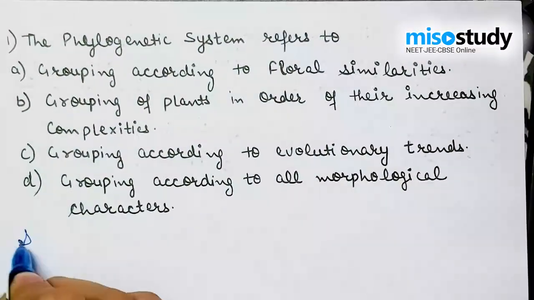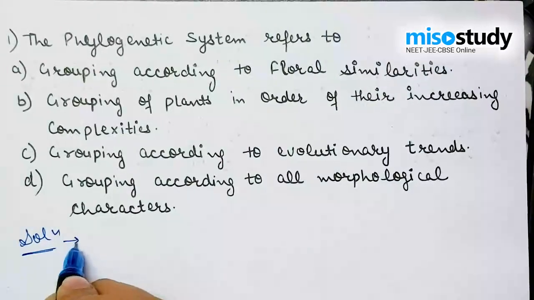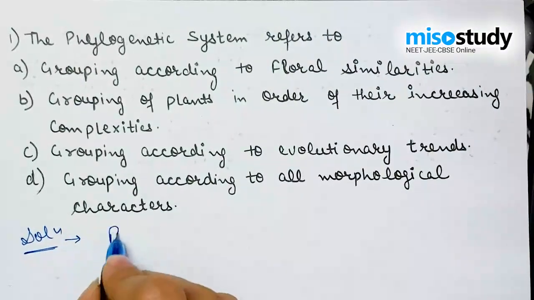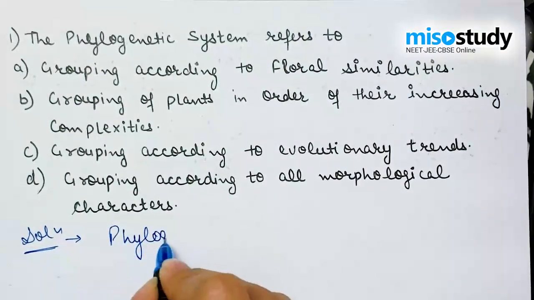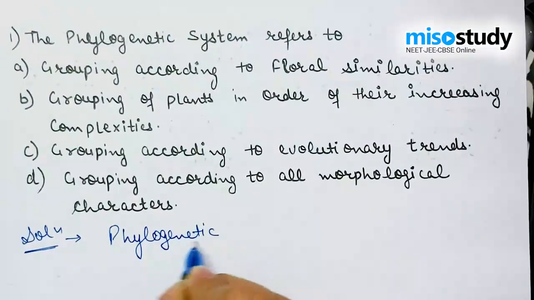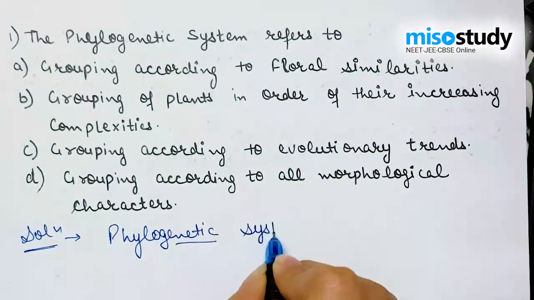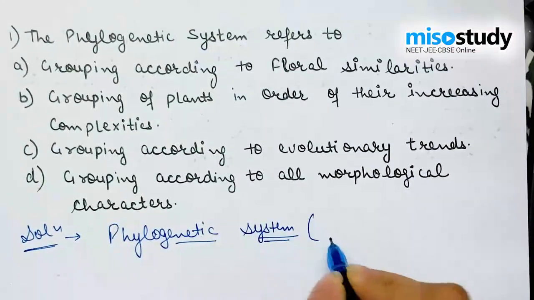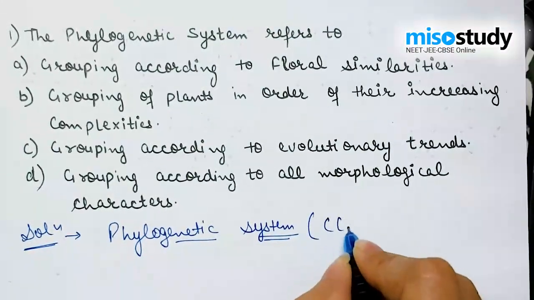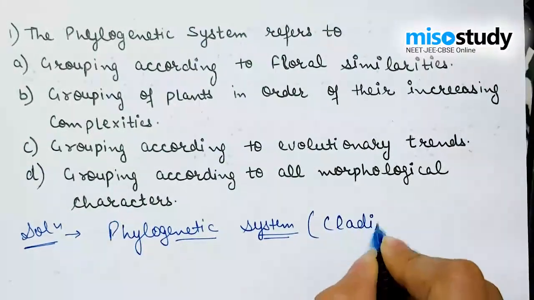To better understand, first of all, we discuss what the phylogenetic system is. The phylogenetic system is also known as cladistics.